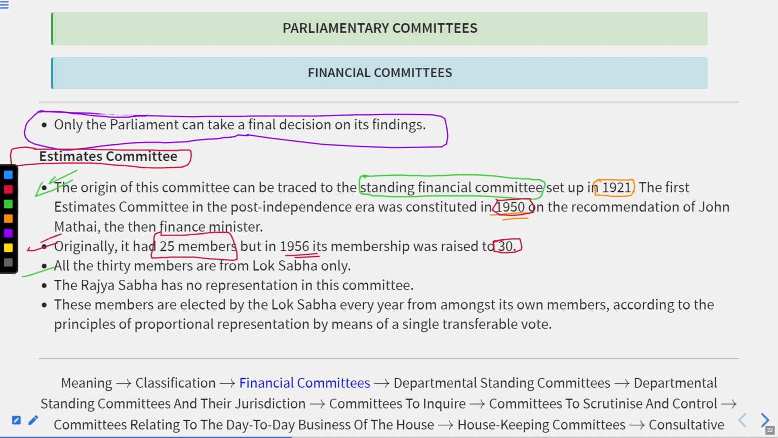Here all the 30 members are from the Lok Sabha only. It is not like the Public Accounts Committee, in which 15 members belong to the Lok Sabha and 7 members are from the Rajya Sabha. Here all the 30 members of the estimates committee belong to only one house, that is the Lok Sabha. The Rajya Sabha has no representation in this committee.